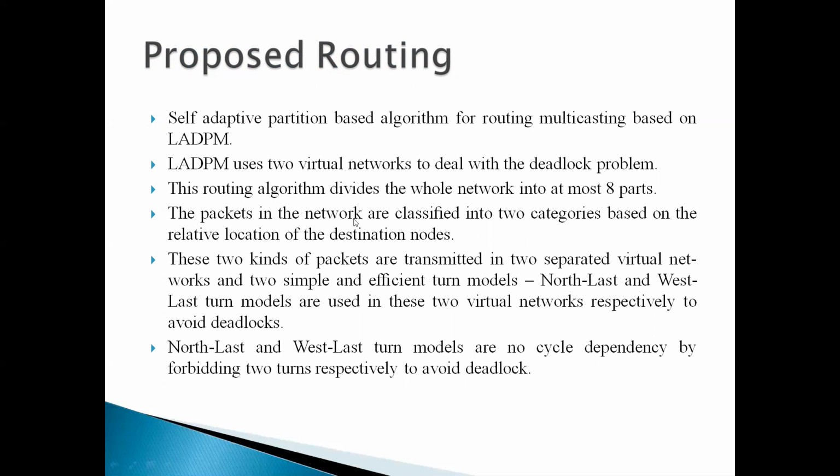This routing algorithm will divide the whole network into 8 parts. Depending on these 8 parts, this is nothing but the virtual network, and each individual part is called a virtual channel. How these are classified depends on the source node and the destination node. Here, these two kinds of packets are transmitted into two separate virtual networks from source to destination, either through north last or west last turn models. Here, there is no deadlock problem in this routing. That is the main advantage of this routing algorithm.